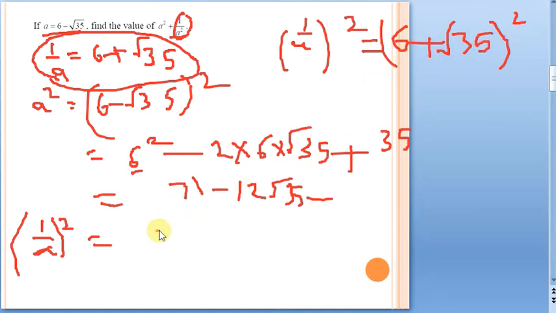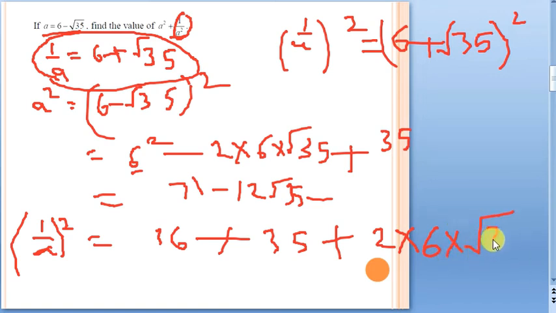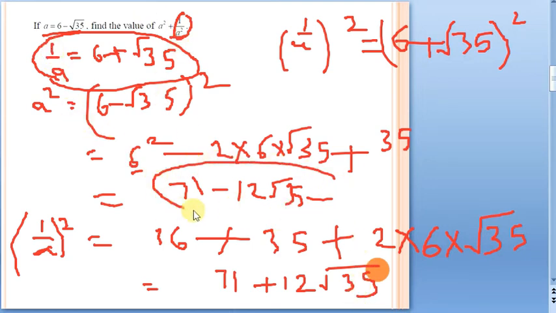So a square means what? 36, because 6 square. Plus b square means 35, because root 35 into root 35 is going to be 35. Plus 2ab: 2 into, in place of a we have 6 and in place of b we have root 35. So this is going to be 36 plus 35, 71, plus 2 into 6, 12 root 35. Now we can directly do it here. We have the a square value 71 minus 12 root 35, and the 1 by a square value 71 plus 12 root 35. When we want the sum of these two, what do we have to do?